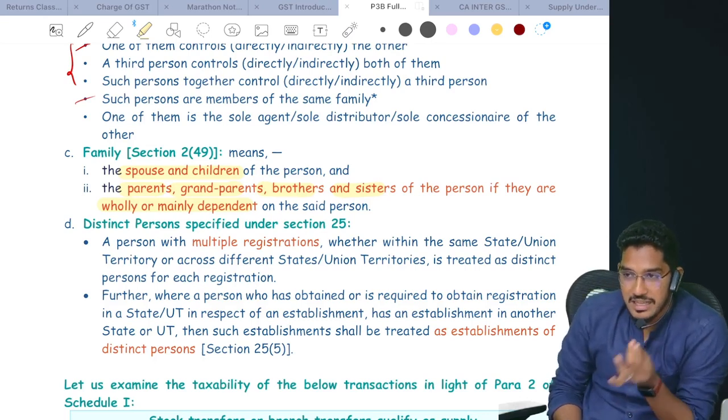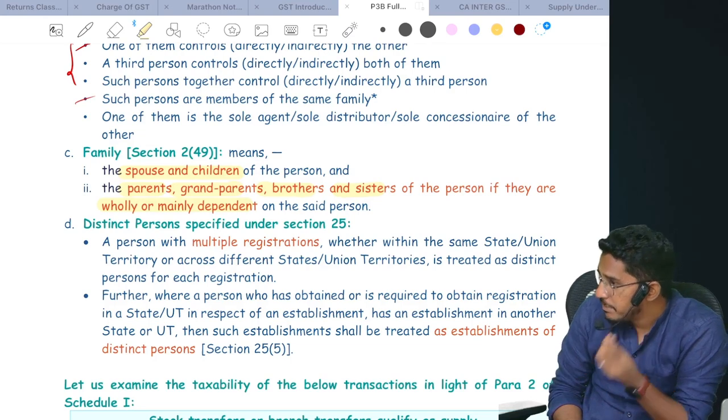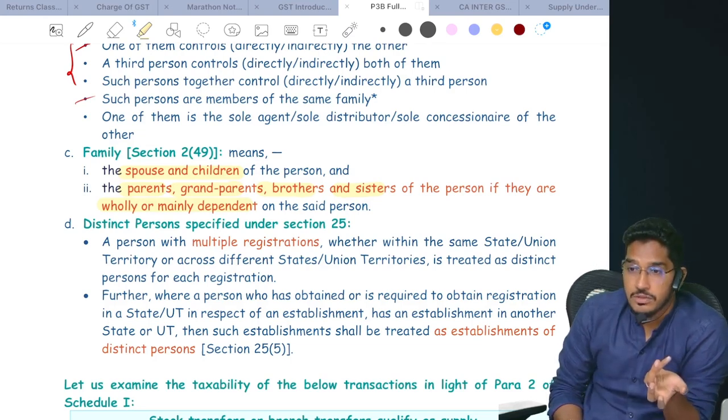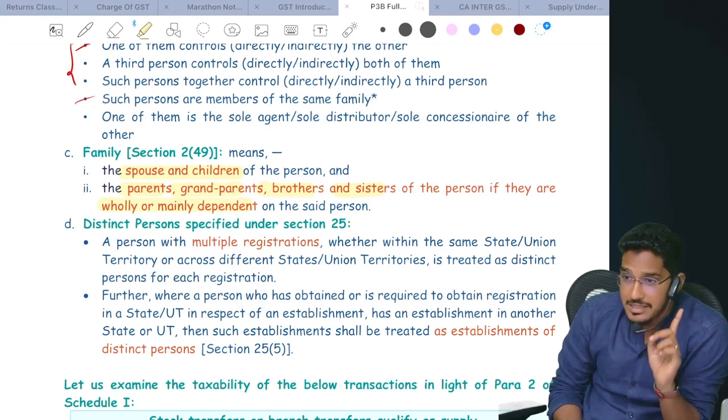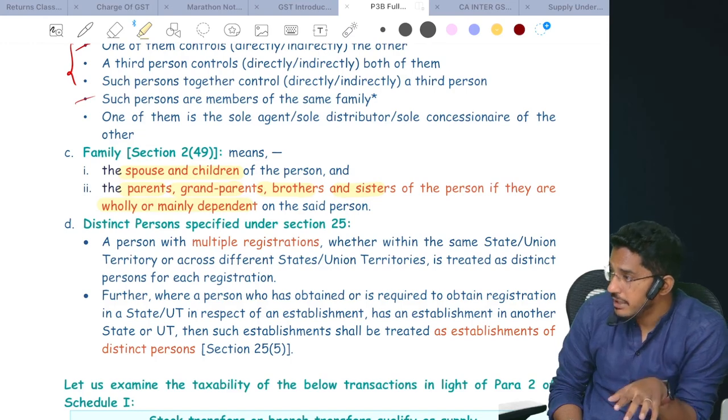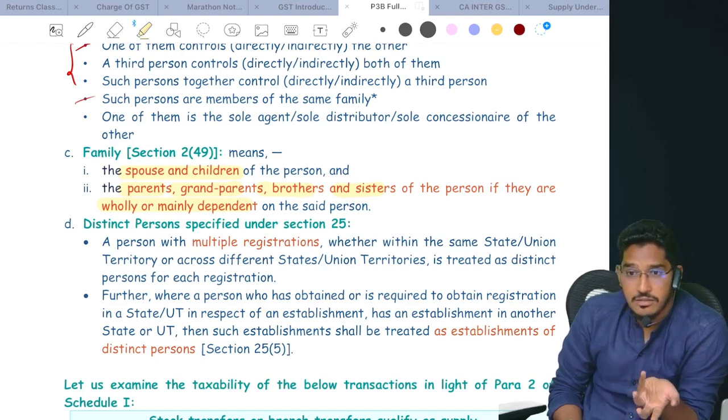So for parents, grandparents, brothers and sisters, you have to check whether they are dependent on you or not. If they are dependent on you, then only they will be considered as family. If they are not dependent on you, then they will not be considered as family.